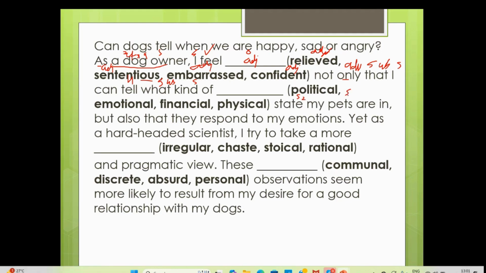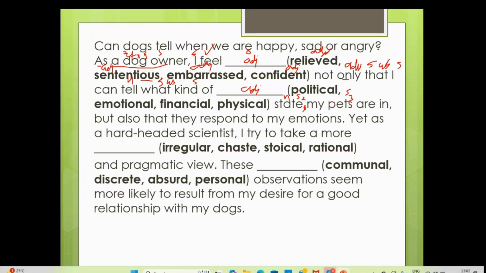"My pets", it's the third subject. So "what kind of dash my pets are in". So "what kind of dash state". State is your noun. Okay. State is your noun. Then here, before a noun, what we need is an adjective. What kind of state? No. It is a kind of extra information.